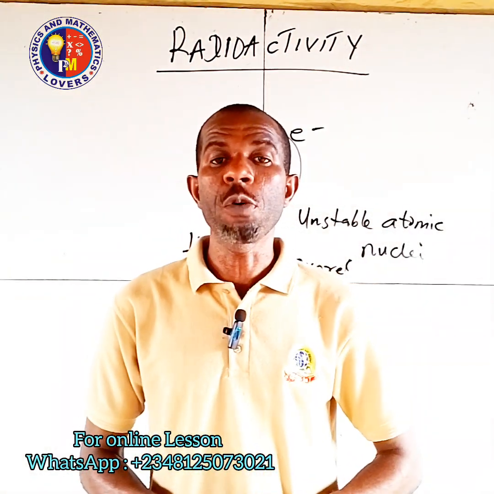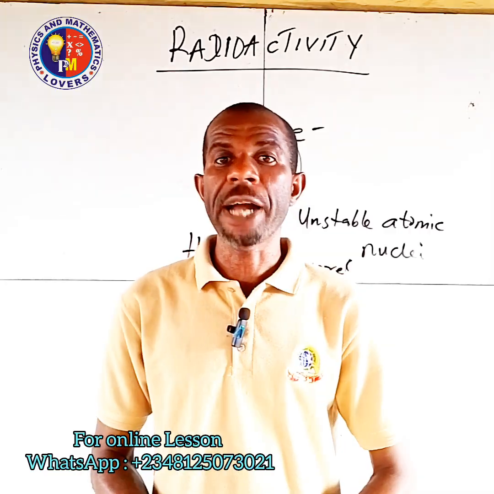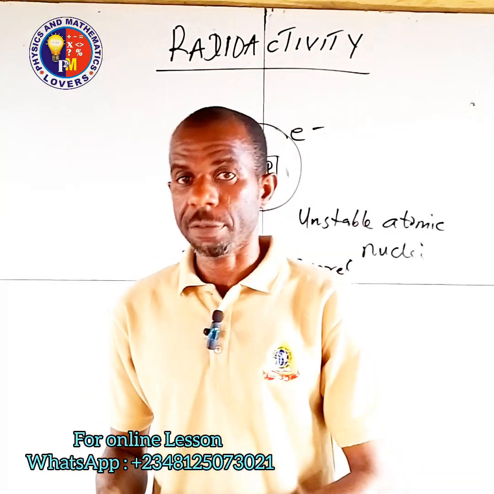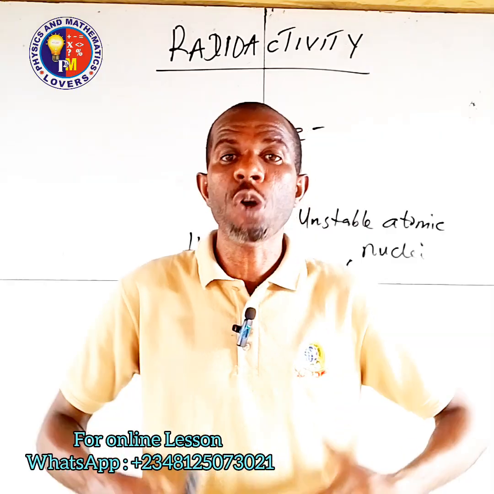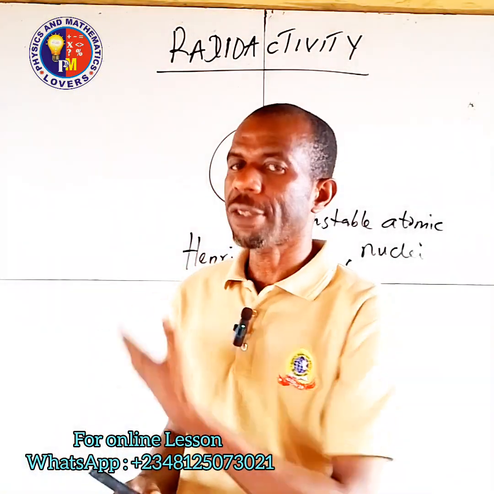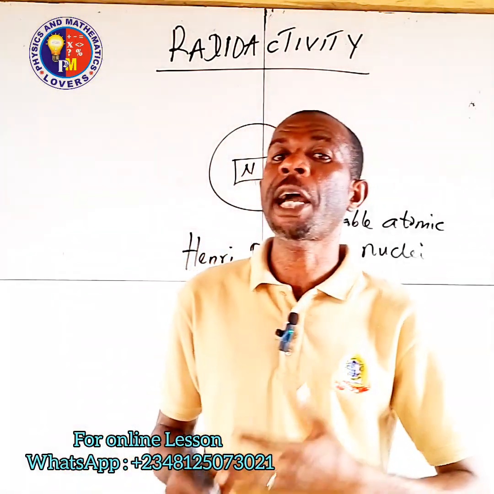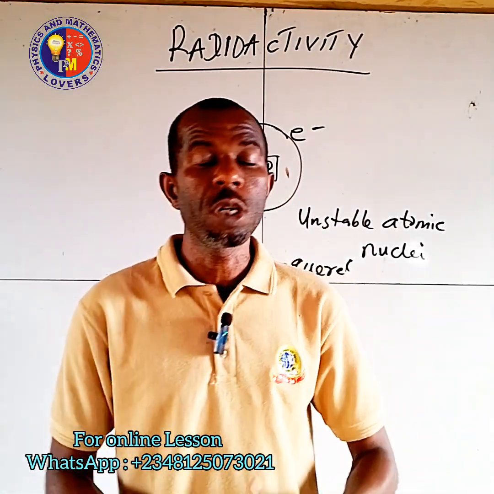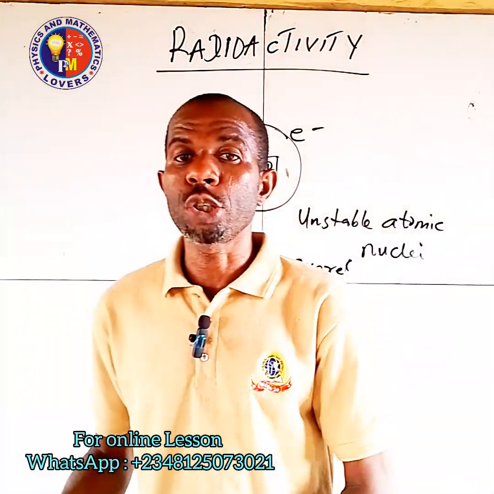So a few years later, Marie Curie and Pierre Curie, who were husband and wife, studied this phenomenon of radioactivity, and they also discovered that there are other elements which could emit particles, which could emit radiation.